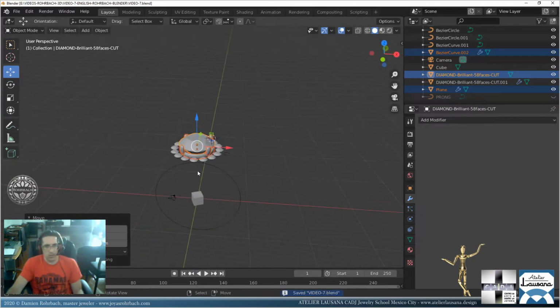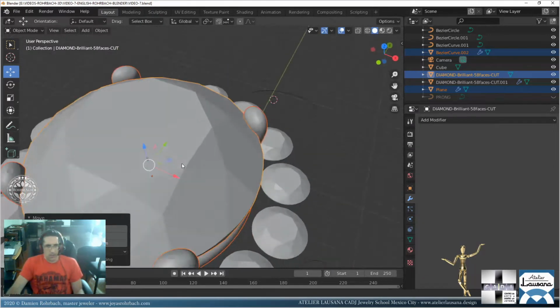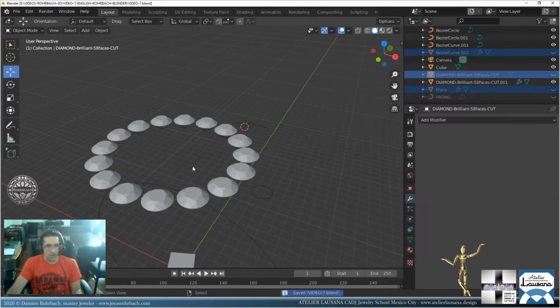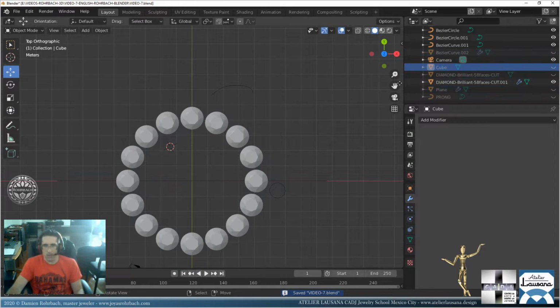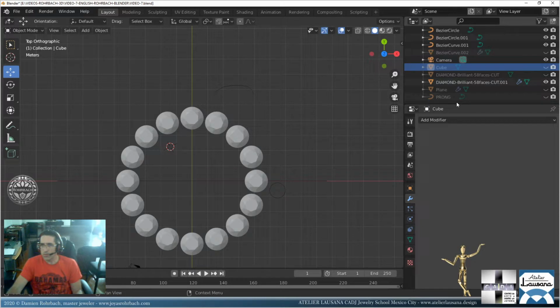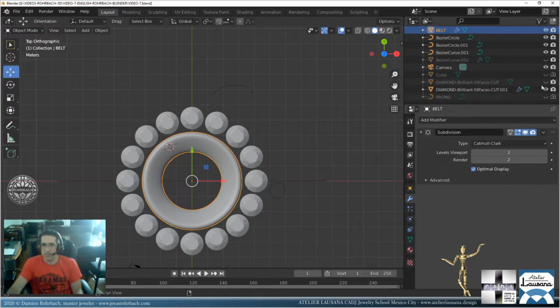Okay, so for the halo, there are many different designs for a halo. But let's say I'm going to hide all that. I'm going to hide that also. So let's go to filters for render to remove the cube and the prong from rendering. Okay, the plane, that's the belt. That's the belt of the diamond.